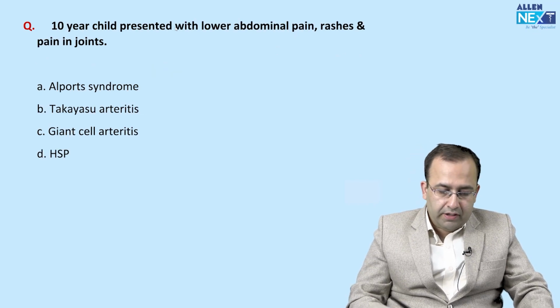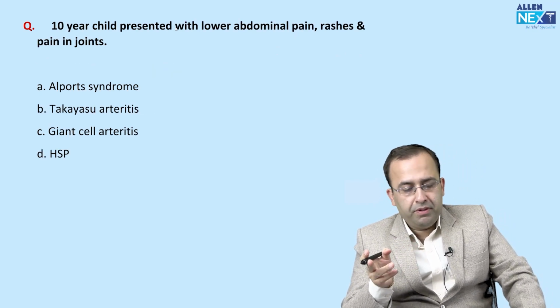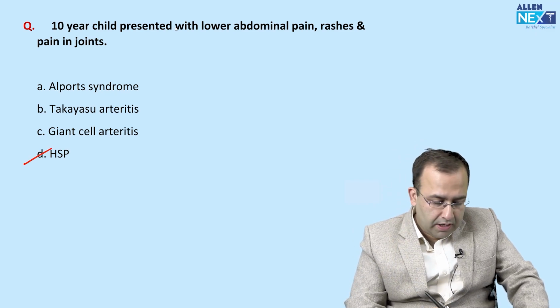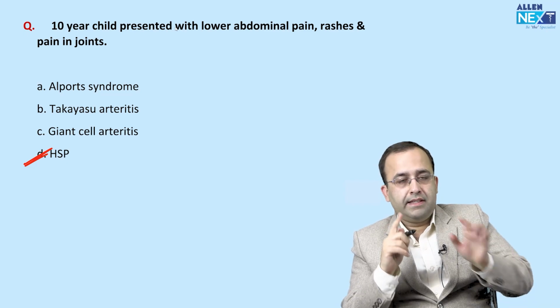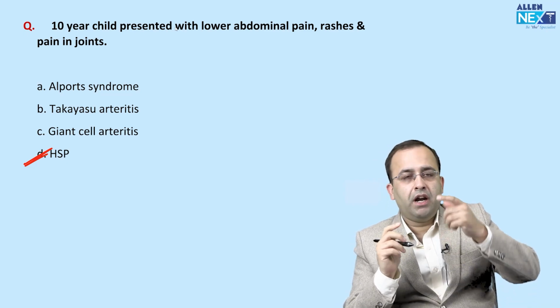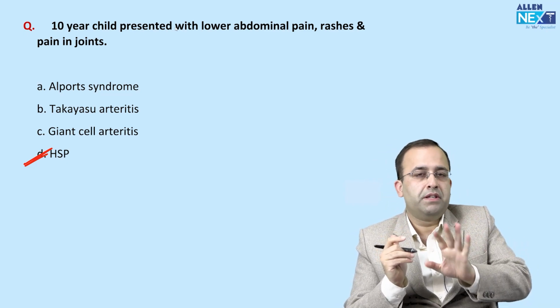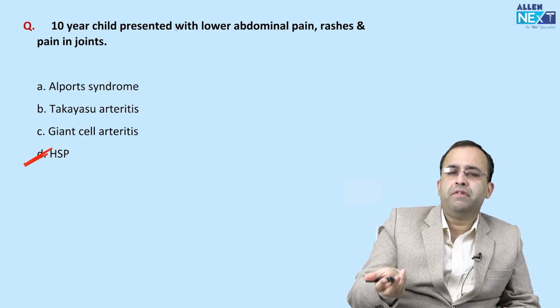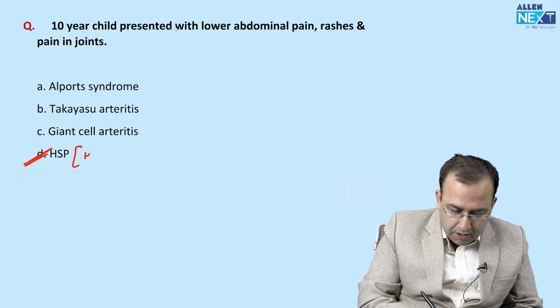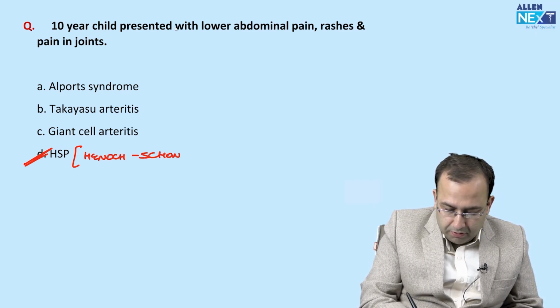Next. 10-year-old child presented with lower abdominal pain, rash and pain in joints. HSP, Henoch-Schönlein purpura. In the previous 3 years, 6 papers, every paper had 1 or 2 vasculitis based questions. So lower abdominal pain in a child, most common vasculitis in children, HSP, Henoch-Schönlein purpura.